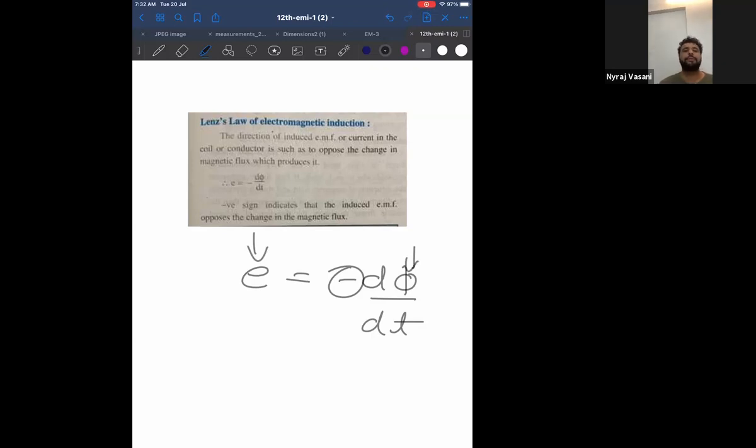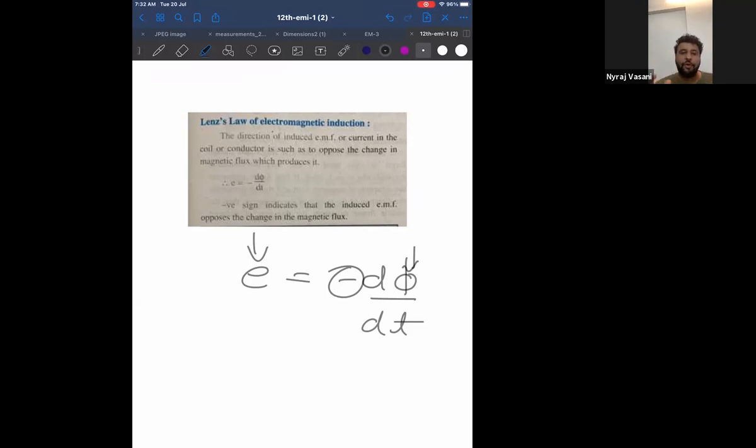What Faraday said was nothing regarding the direction, but Lenz said that if flux is introduced in one direction, the EMF will oppose it and try to go in the other direction. That is, always listen to me. The magnetic component in a question and the electric component in a question. Listen to me carefully.